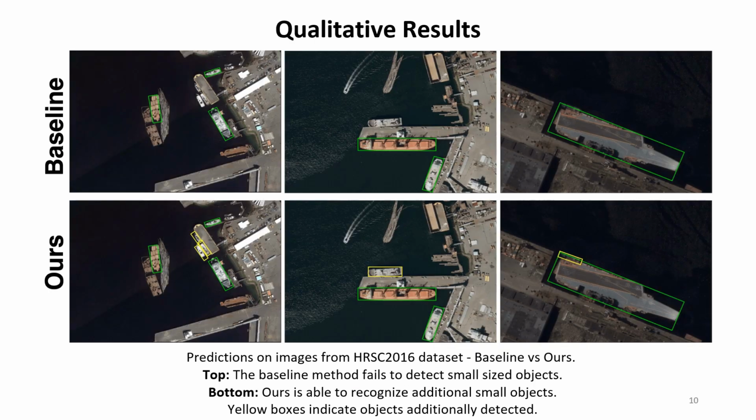We also provide qualitative results to illustrate the usefulness of our proposed approach. This figure shows the predictions of the baseline and our model on images of HRSC 2016 dataset. Top row shows how the baseline fails to detect a few objects, and the bottom row shows how our loss function helps the baseline correctly detect additional small objects as shown in the yellow boxes here.